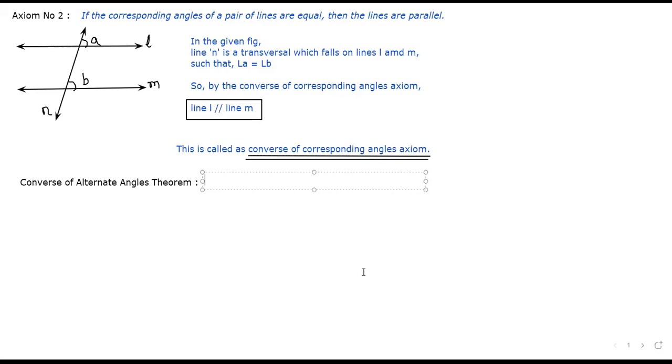Yes, sir. What will be the converse? If the lines are parallel, then the alternate interior angles are equal. That is already the statement. That is the main statement. Now we want its converse. See, if the lines are parallel, angles are equal. So what will be the converse?